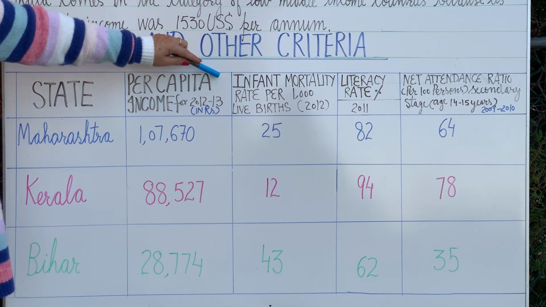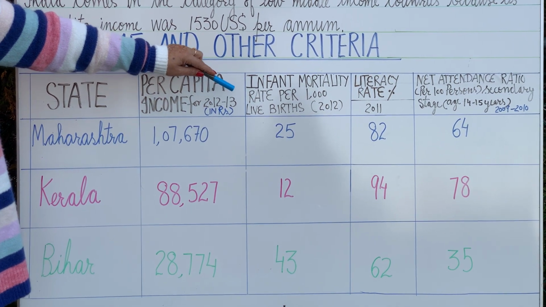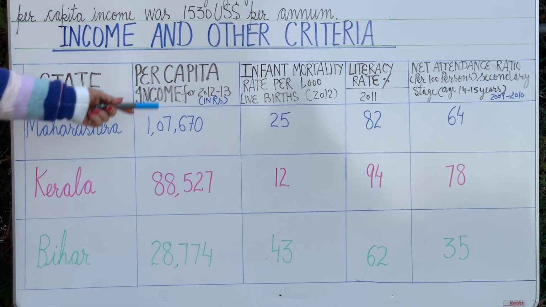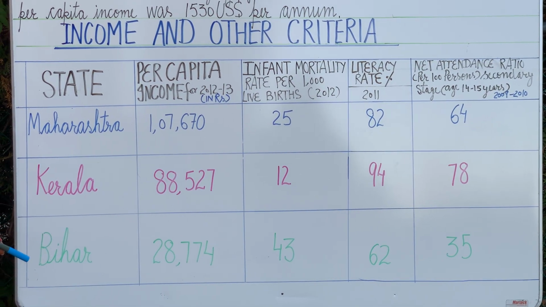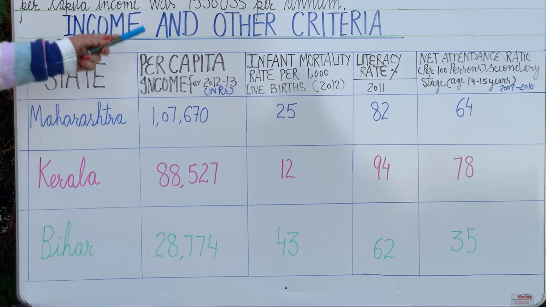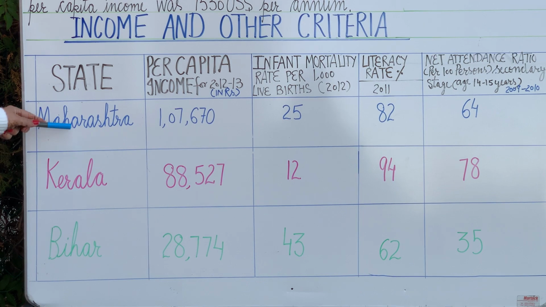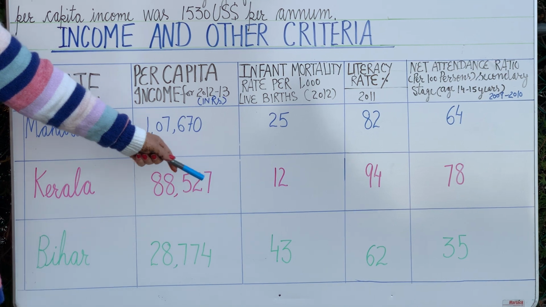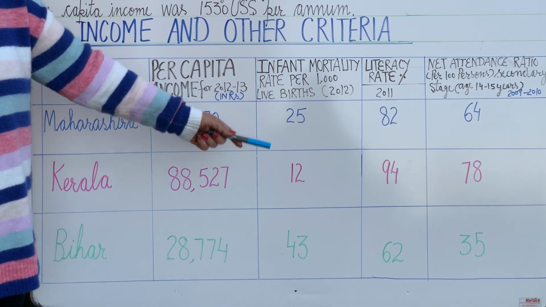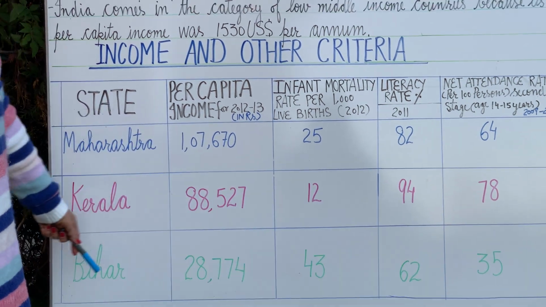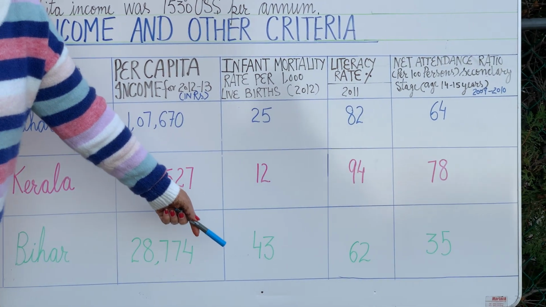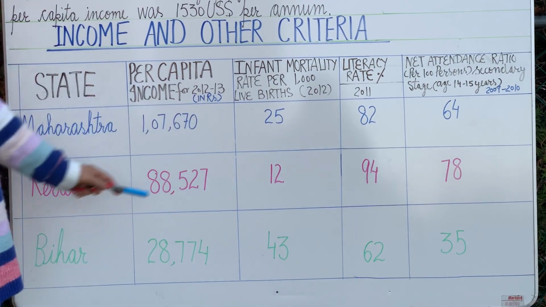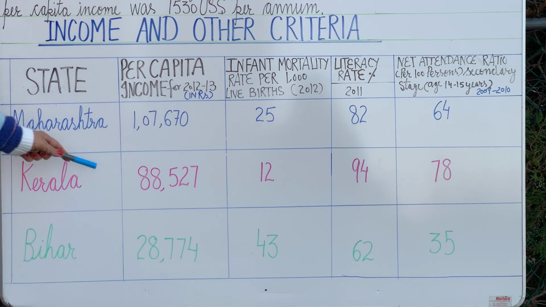But other than the income, when we take other attributes, what are those? The infant mortality rate per 1,000 live births in year 2012. So what does infant mortality rate mean? The children who die before the age of 1 year as a proportion to 1,000 live births in that particular year. And here you see, Kerala has the minimum, meaning fewer children die in Kerala, that is only 12, whereas in Maharashtra it is 25, followed by Bihar at 43. Means in Bihar more children die in comparison to Kerala where it is only 12. So we can say in infant mortality rate, Kerala is the leading state, though the income was less than Maharashtra.